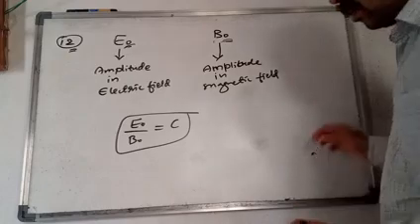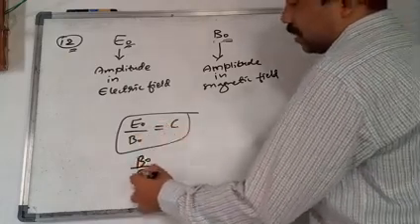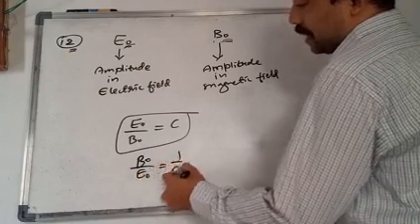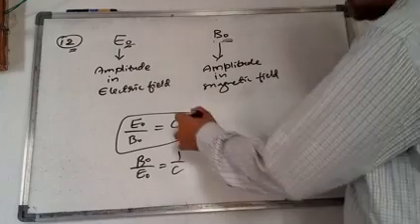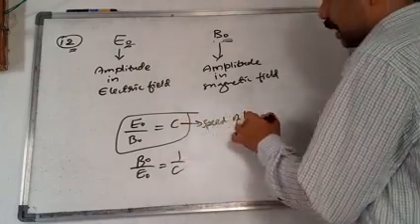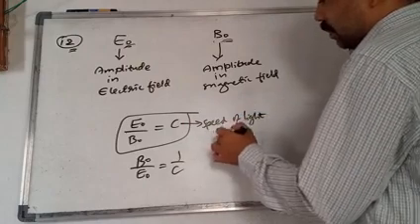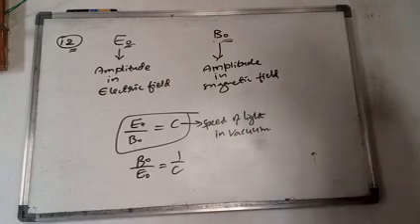So here we can write, E naught by B naught is equal to c, means B naught by E naught is equal to how much? 1 by c. What is c? c is the speed of light in vacuum. So like this we can answer.